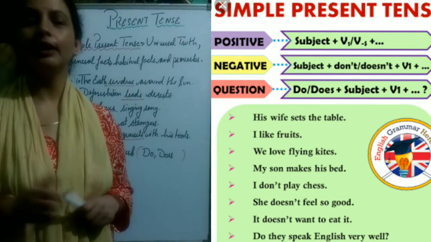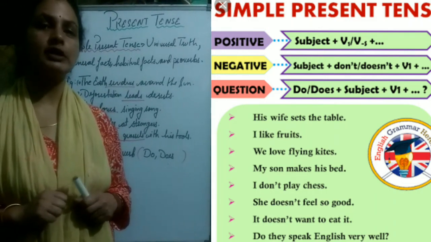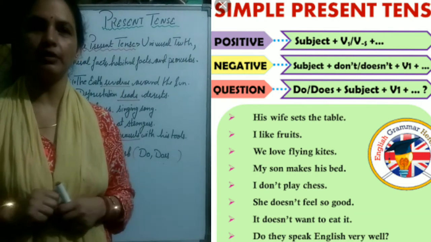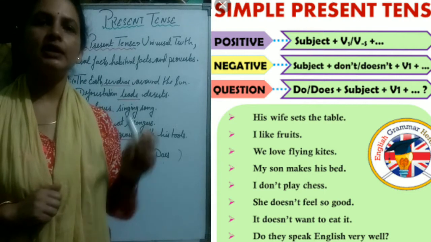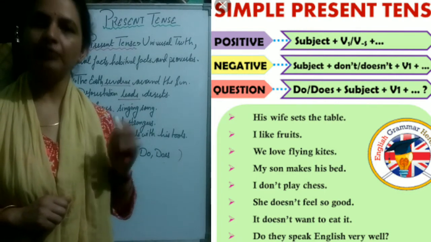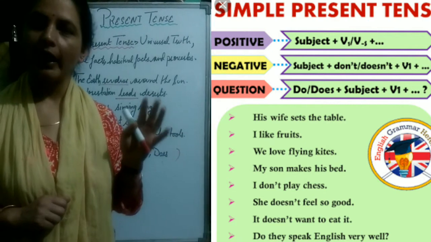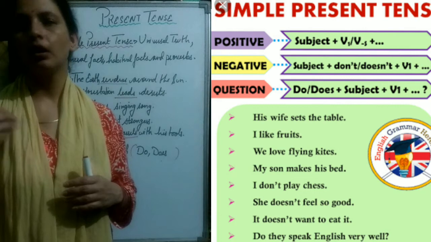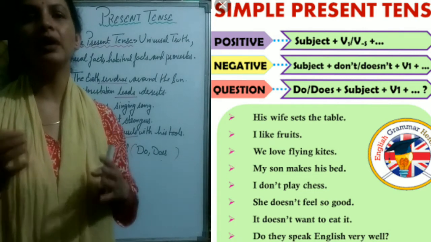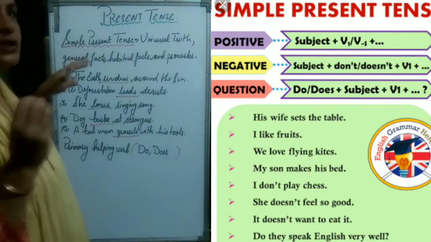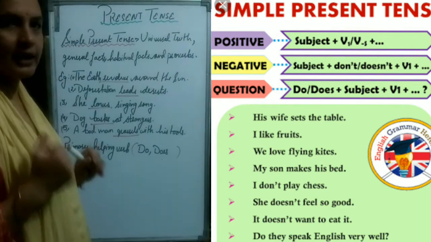Hello children, in this video we are going to discuss present tense and its four subcategories: simple present tense, present continuous tense, present perfect tense and present perfect continuous tense. And we are also going to discuss how important a role the primary helping verb plays in it, okay? So let's start with simple present tense.